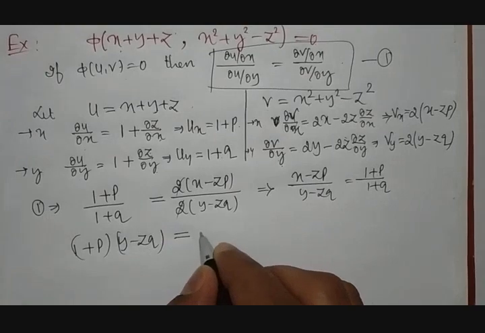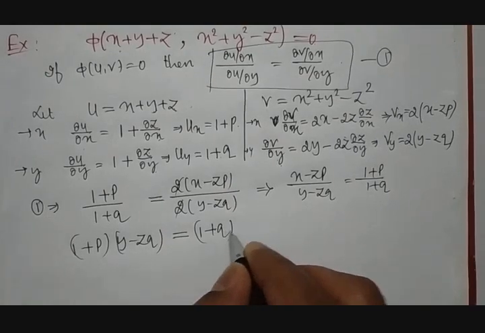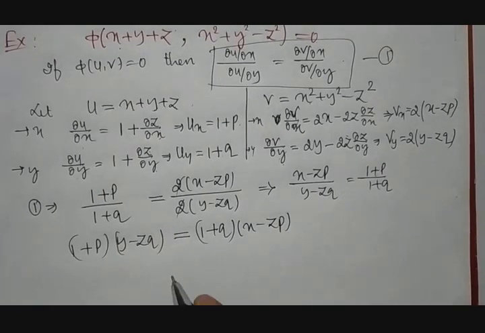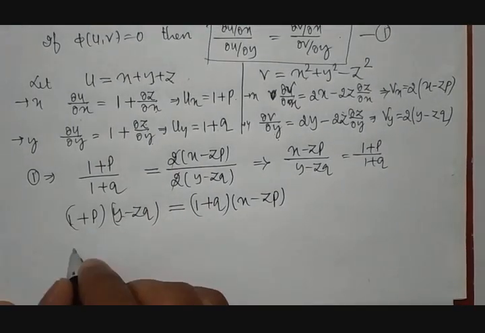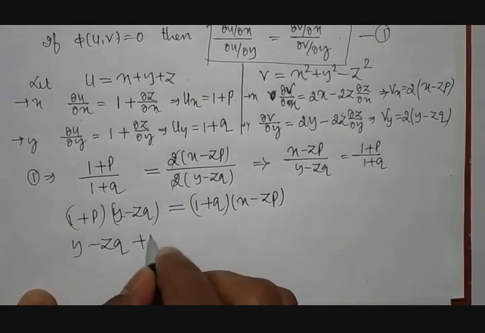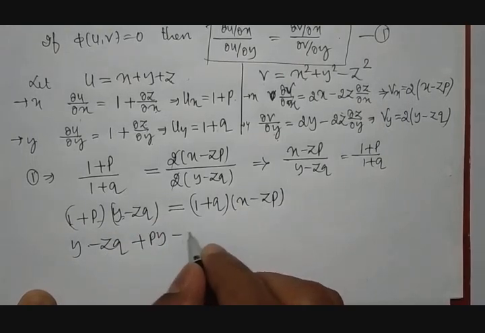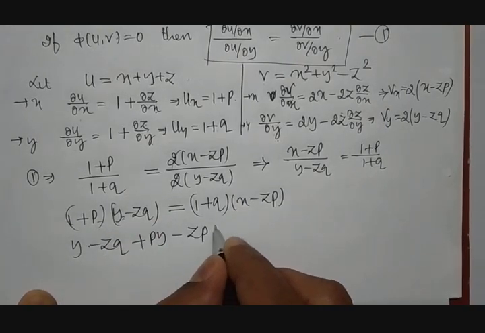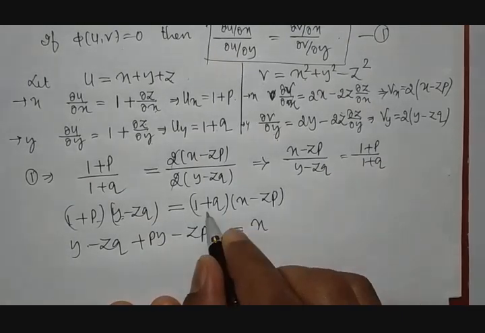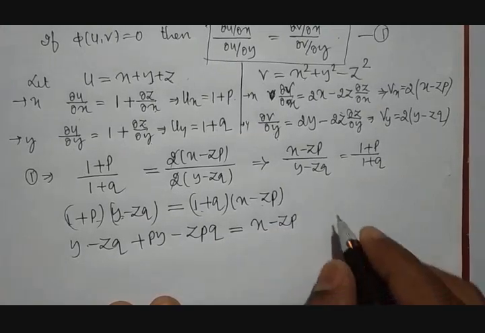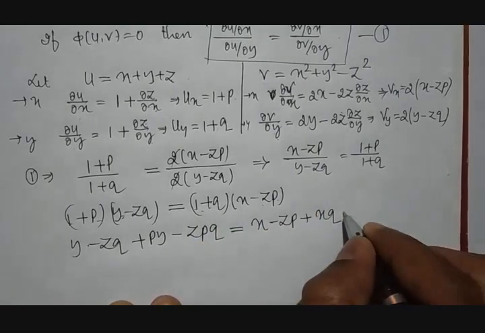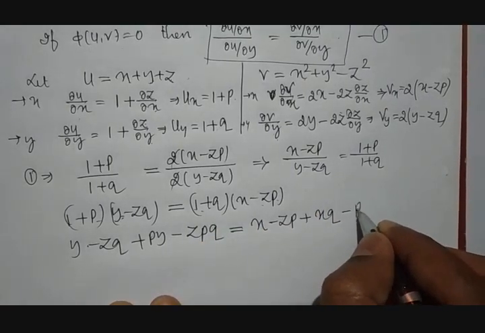is equal to 1 plus q into x minus zp. Then take a group multiplication. 1 into y will be y, then 1 into minus zq will be minus zq plus p into y, then minus z into p into q, which is equal to 1 into x is x, then 1 into minus zp is minus zp plus x into q, then minus z into p into q.